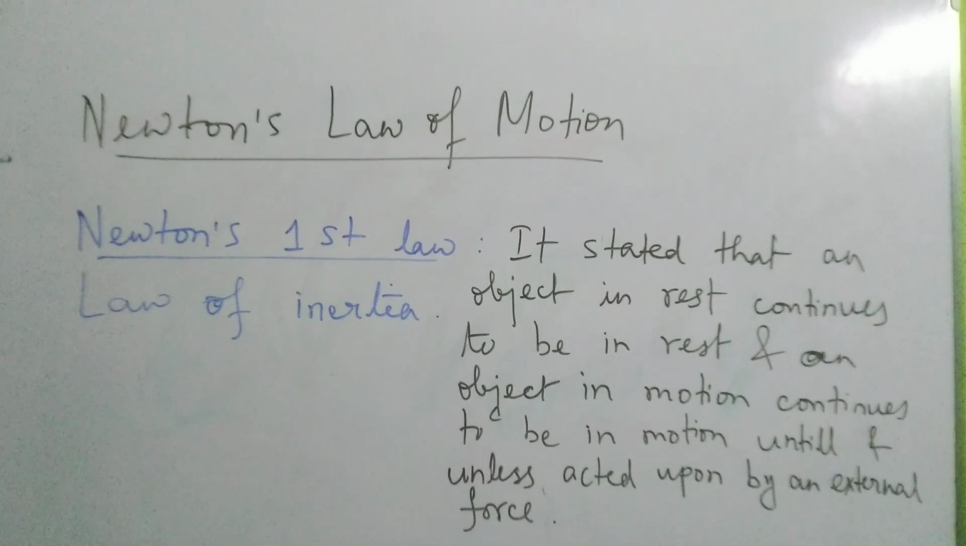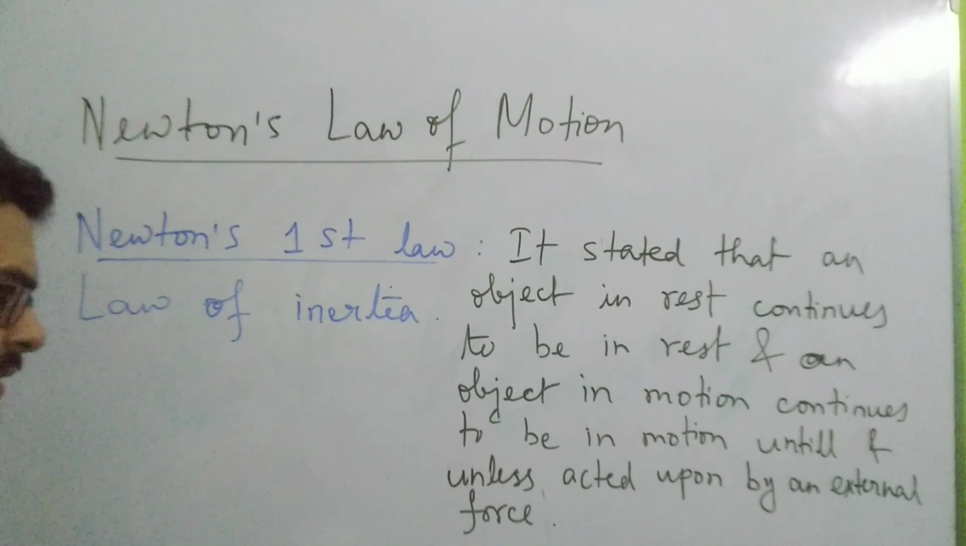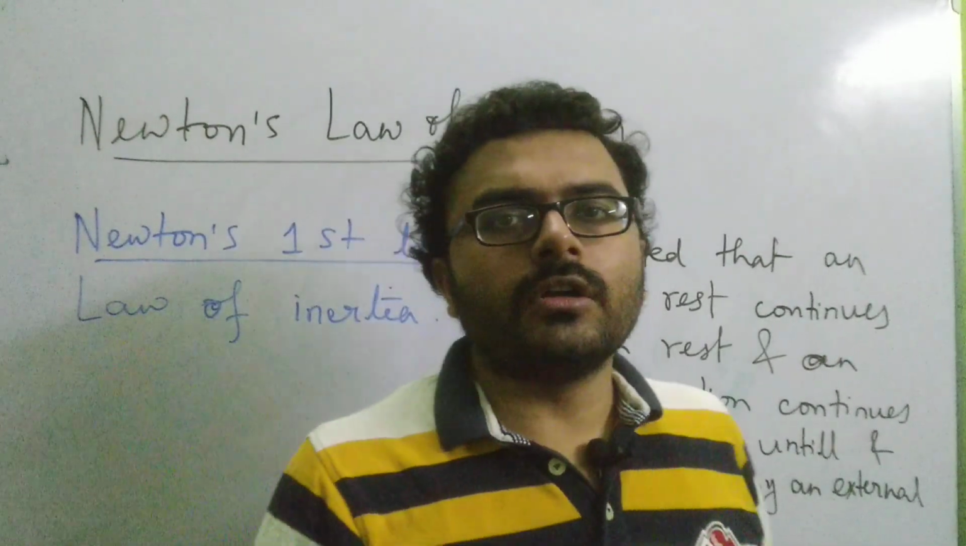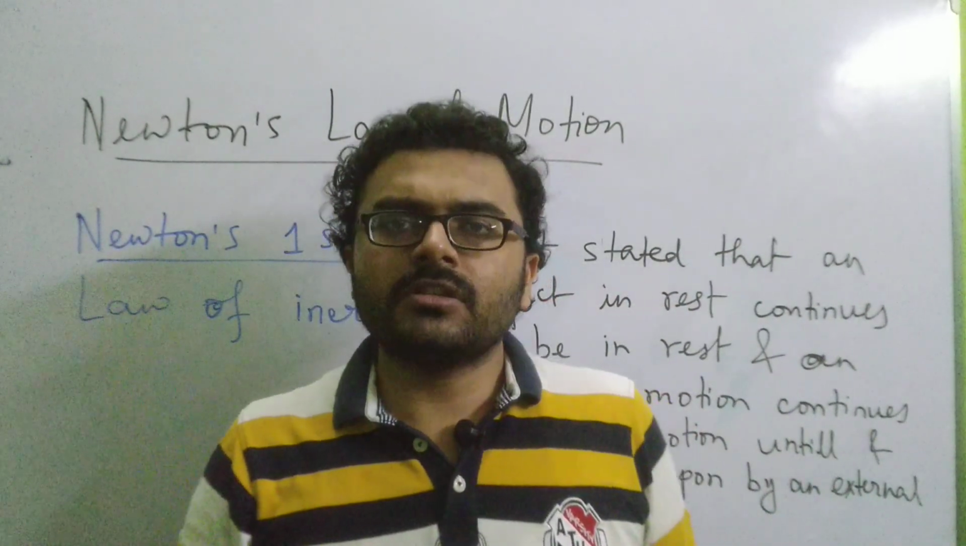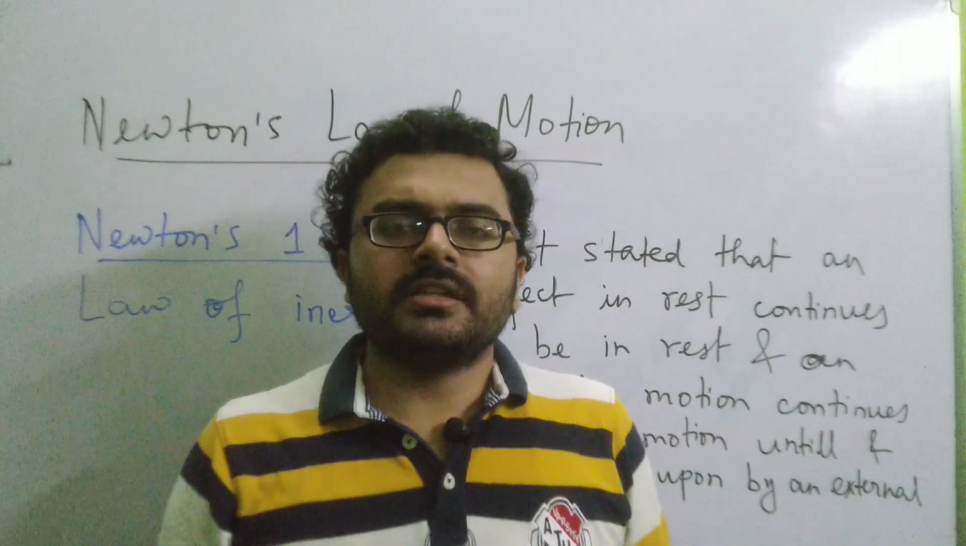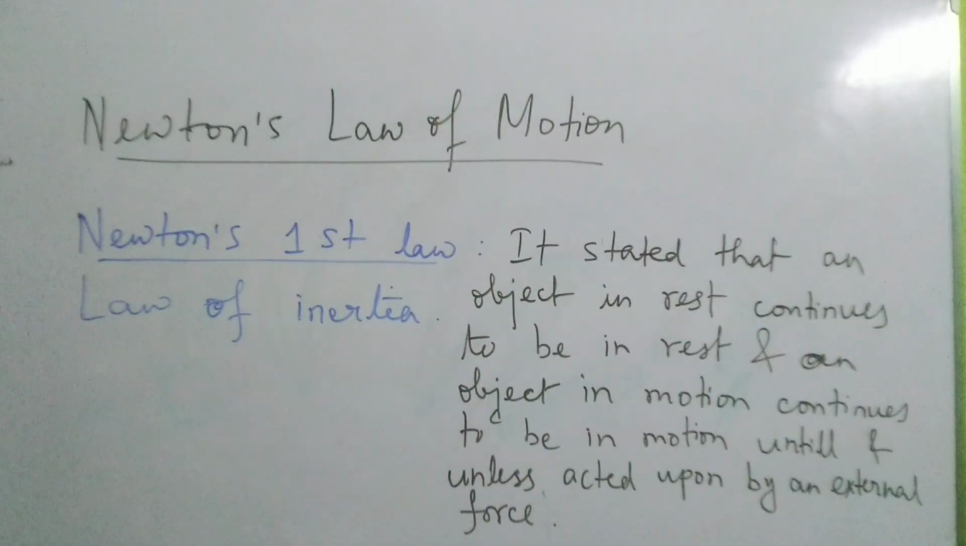So basically, the object will remain at rest until an external force is applied on it, or an object which is moving will keep on moving until an external force acts on it. Thus you can say that an object continues to be in its state, it may be the state of rest or state of motion, until and unless an external force is applied on it. So this is basically Newton's first law. Very simple but very important.